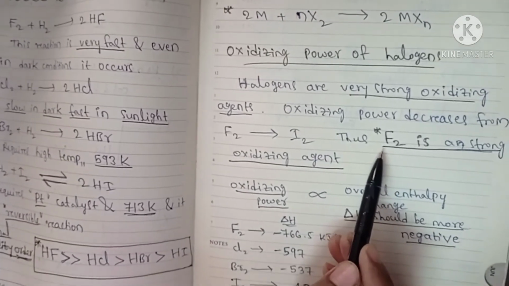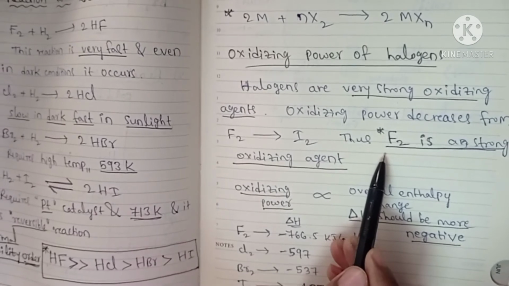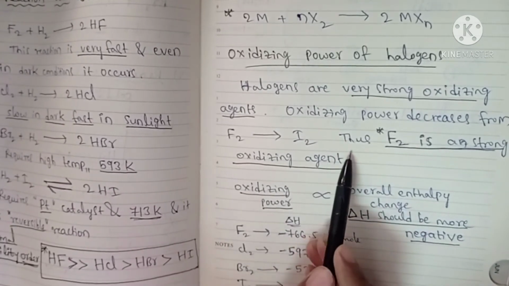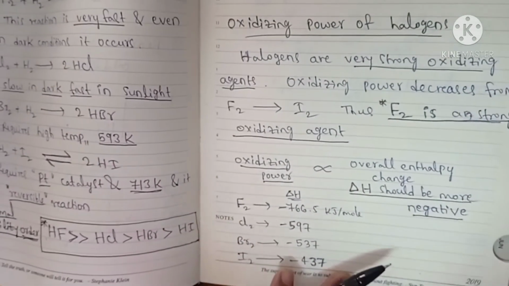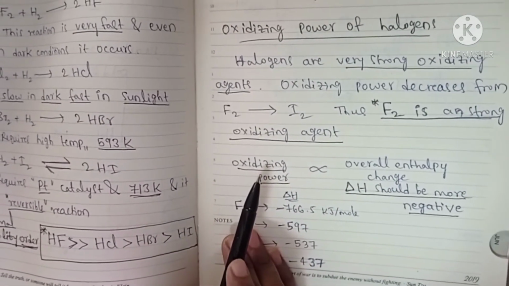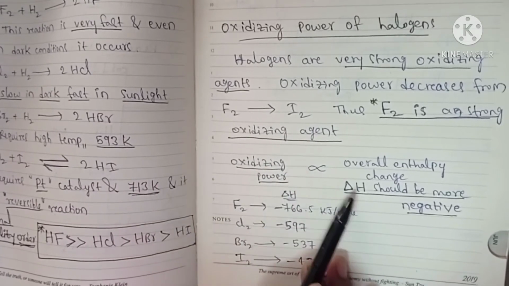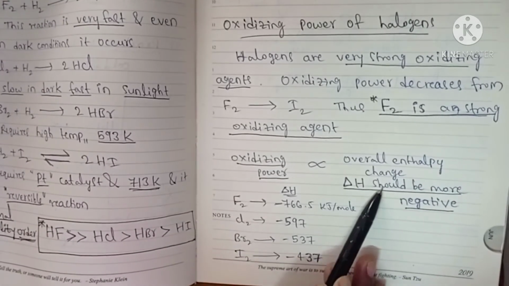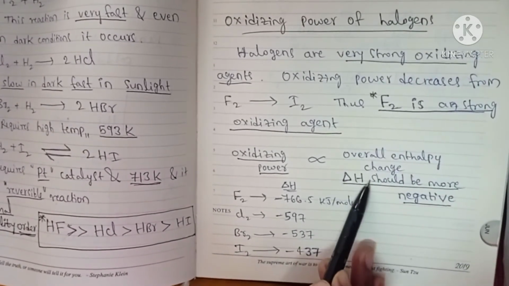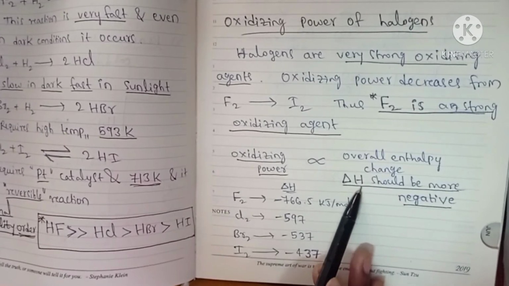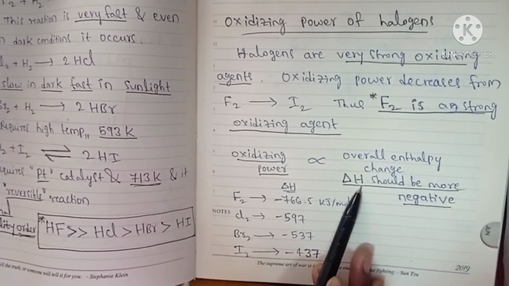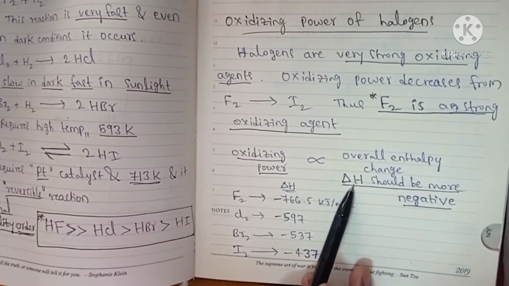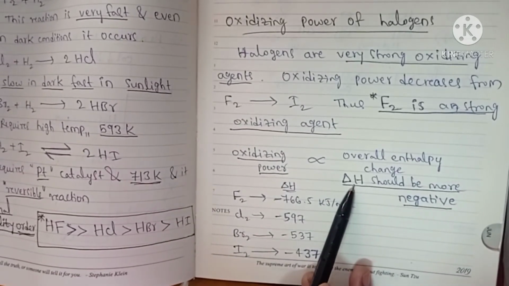If in any reaction the enthalpy change is negative, that reaction occurs favorably. So in the oxidizing reactions of the halogens with other substances, they release delta H, and this delta H will be a highly negative value. Due to that, they act as strong oxidizing agents. This oxidizing power is directly proportional to the enthalpy, meaning the energy released in the process.